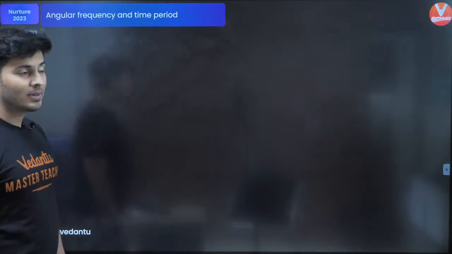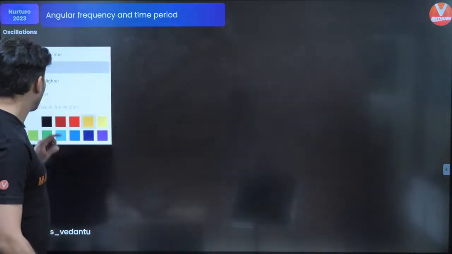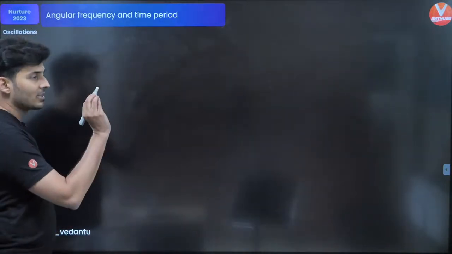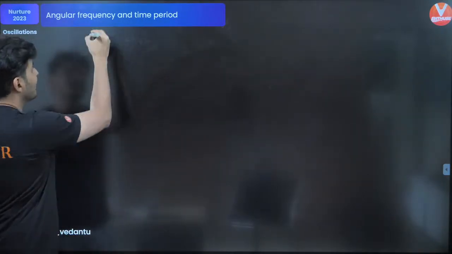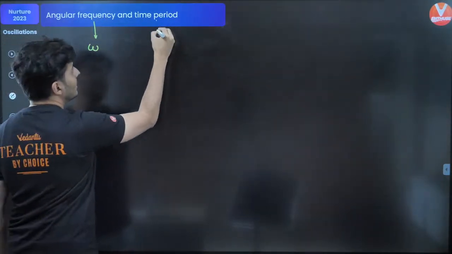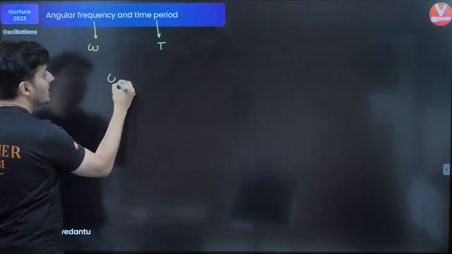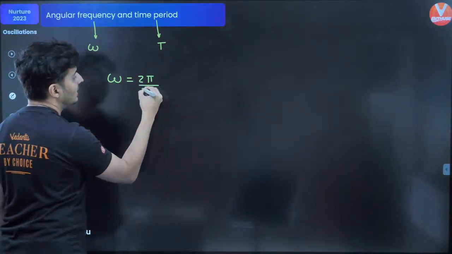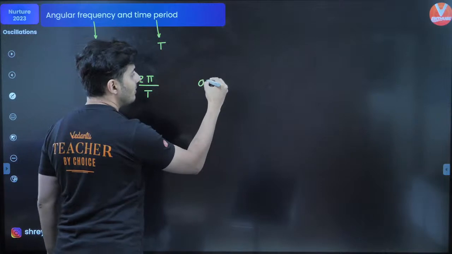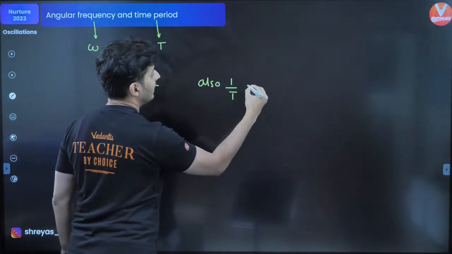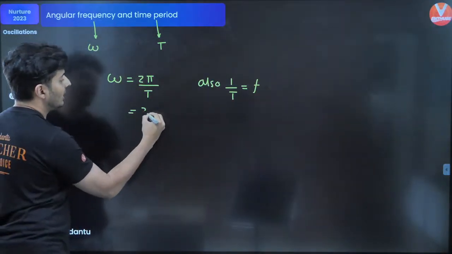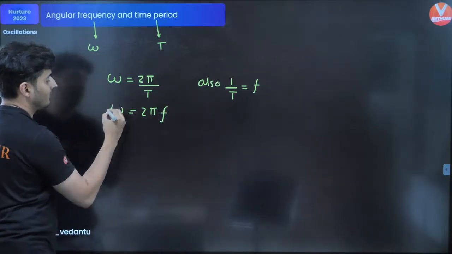Next, angular frequency and time period. Let's see the quick formulas for all of these things. So, angular frequency, I had told you it is nothing but omega. Time period is T. Omega is 2 pi by time period. Also remember one more thing, 1 by time period is frequency. So you can also write this as 2 pi into f.